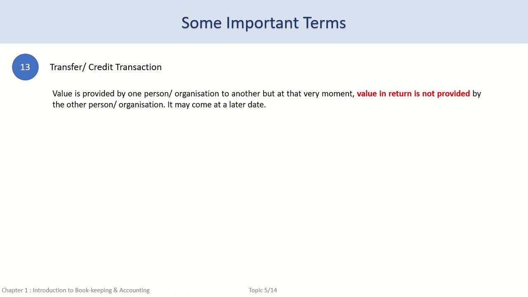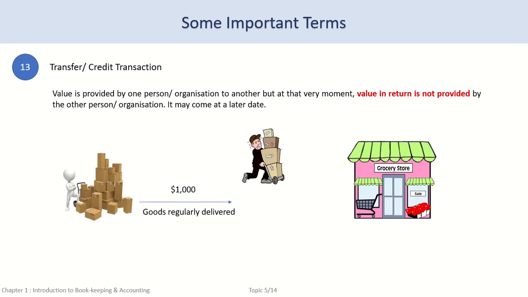Continuing our previous example of a trading business, suppose goods worth $1,000 have been delivered by us. If we do not receive money for it at the same time, it is a transfer transaction. We have delivered the goods, provided the delivery note, and obtained a signature that they have received the goods.